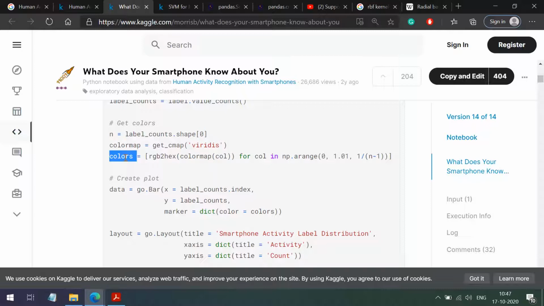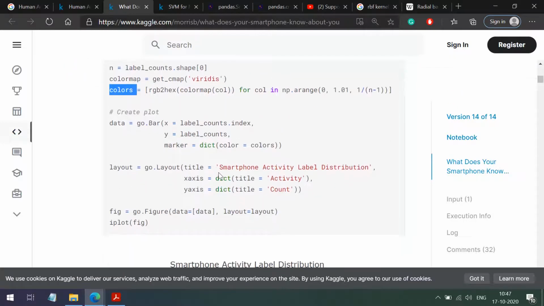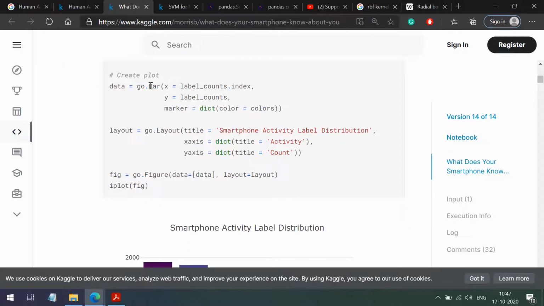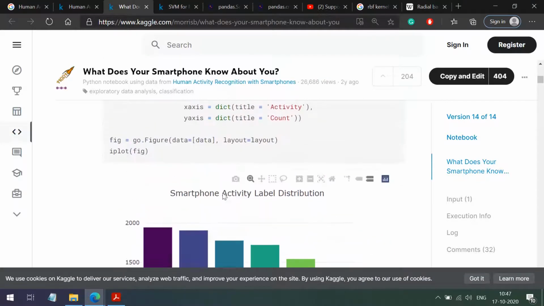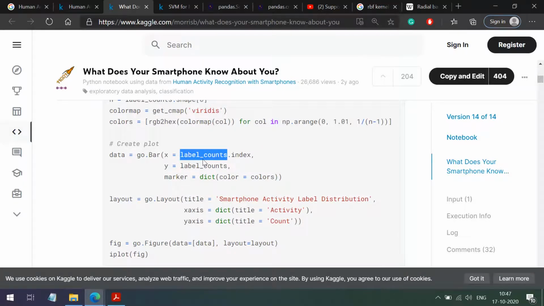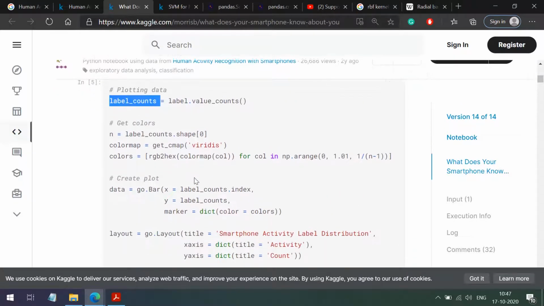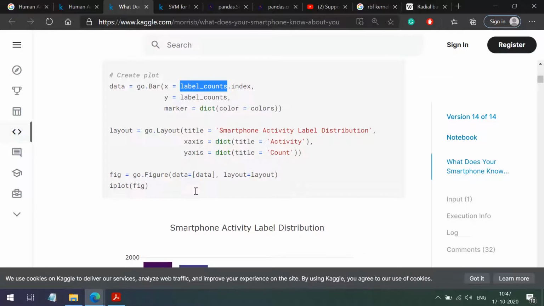Now he is creating a color map. He is creating 6 colors, and then he is plotting a bar chart. On the x-axis he is having the index, label counts. Yes, label counts. So on the x-axis we have labels, and on the y-axis we have the counts.